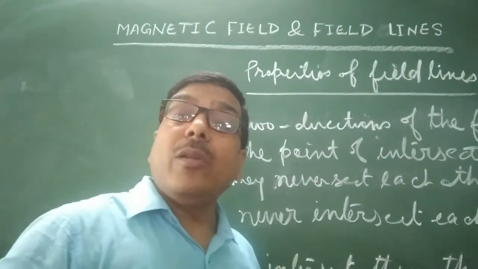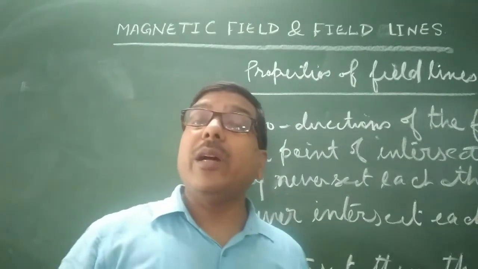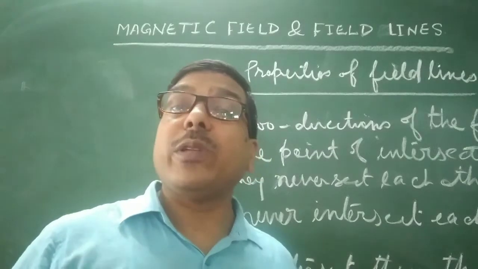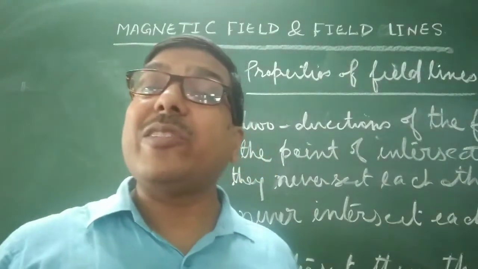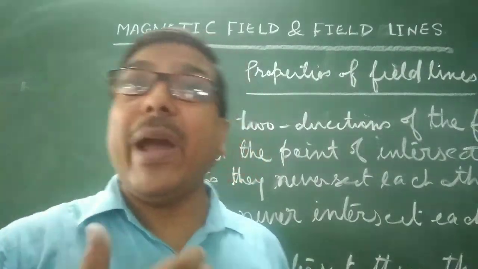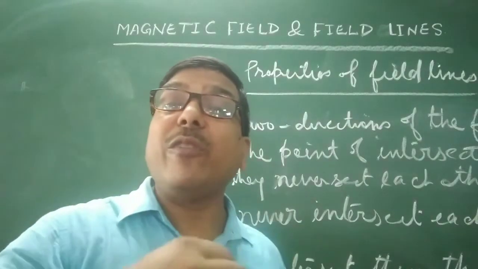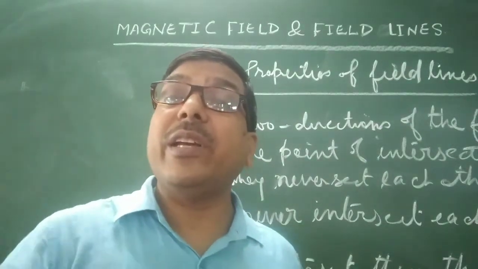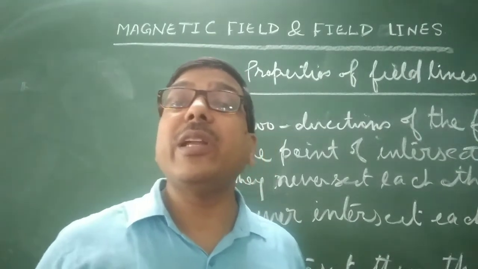Understand? So the next point, the third point: the degree of closeness of the magnetic field lines represents the strength of the magnet. If the closeness decreases, the strength of the magnetic field decreases.